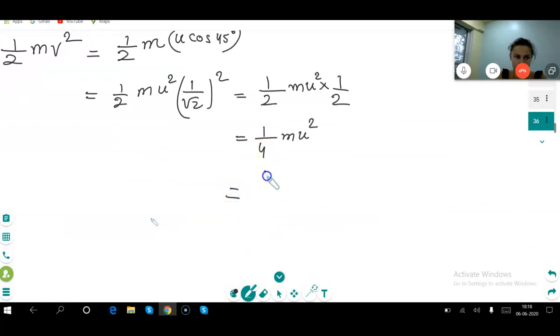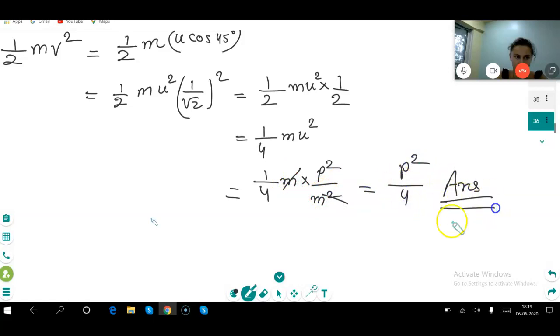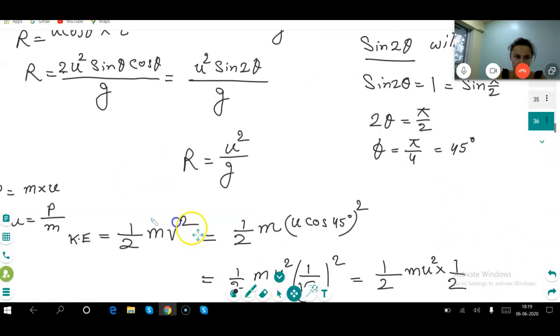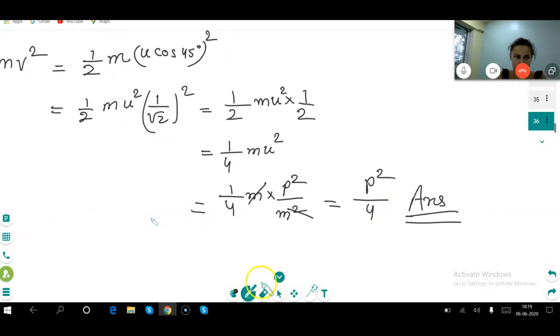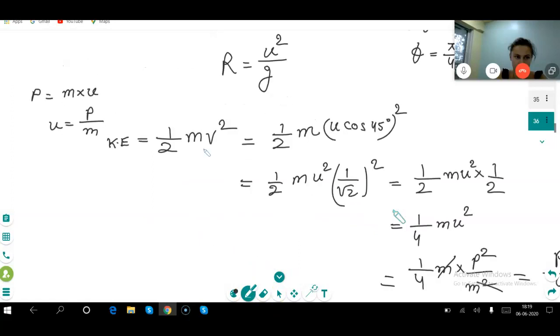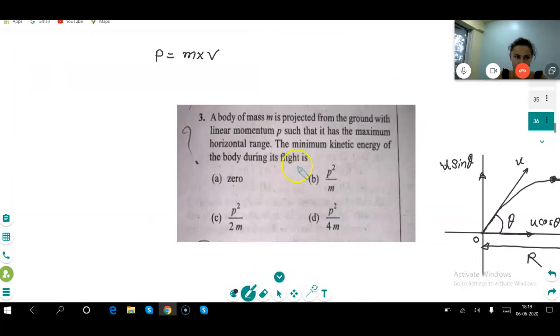So please put it: 1 by 4 m, u is equal to P by M, correct na? P square on m square. Yes. So one m is cancelled, and it is equal to P square by 4m. You are right, sorry. I missed it. I can see P square by 4m.